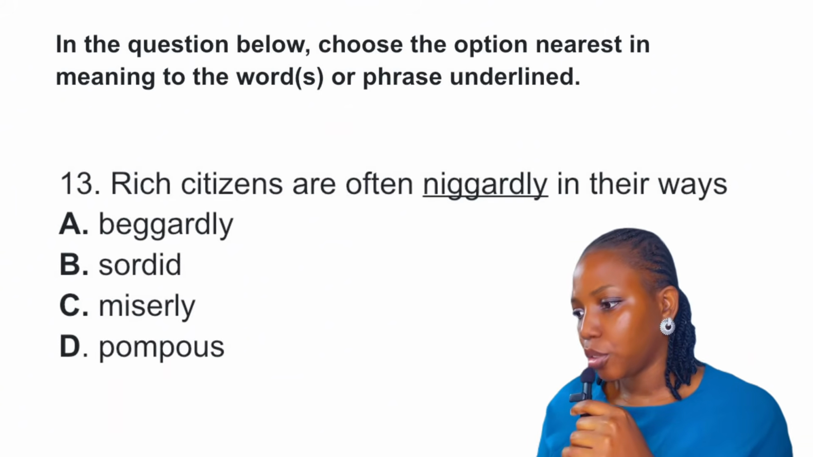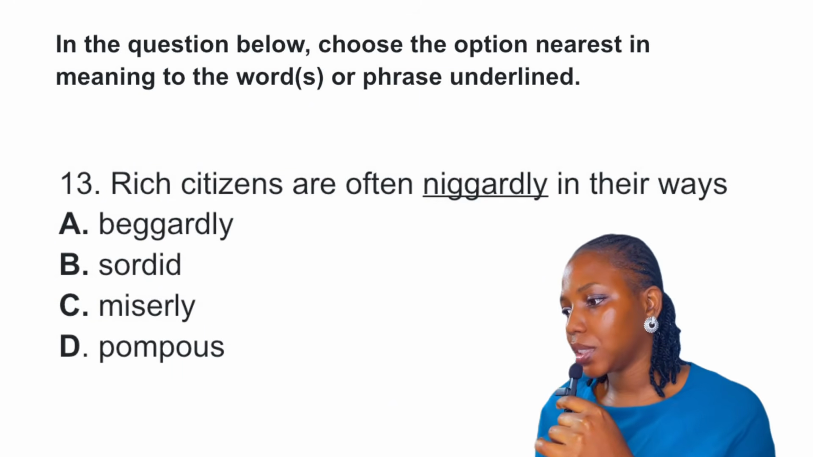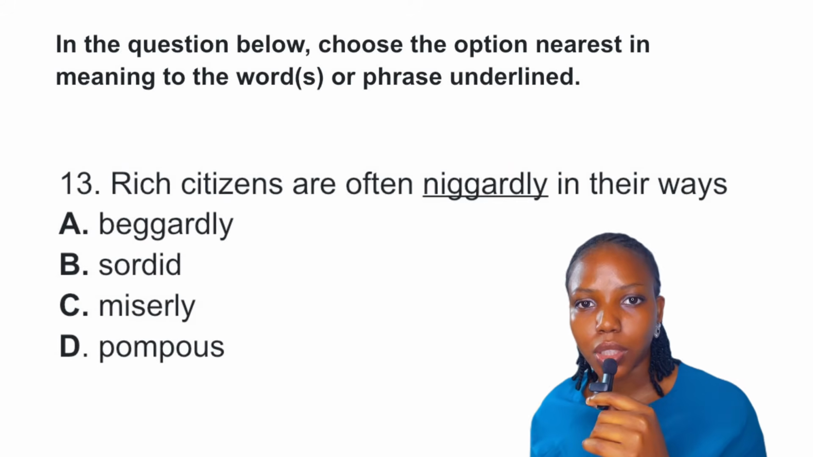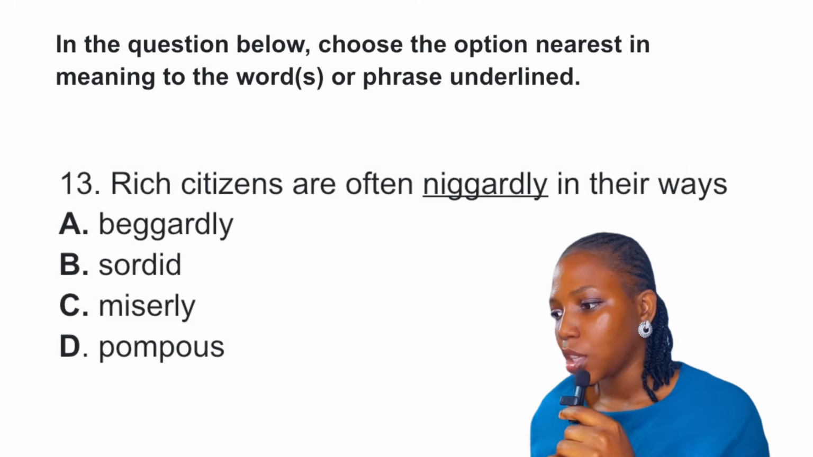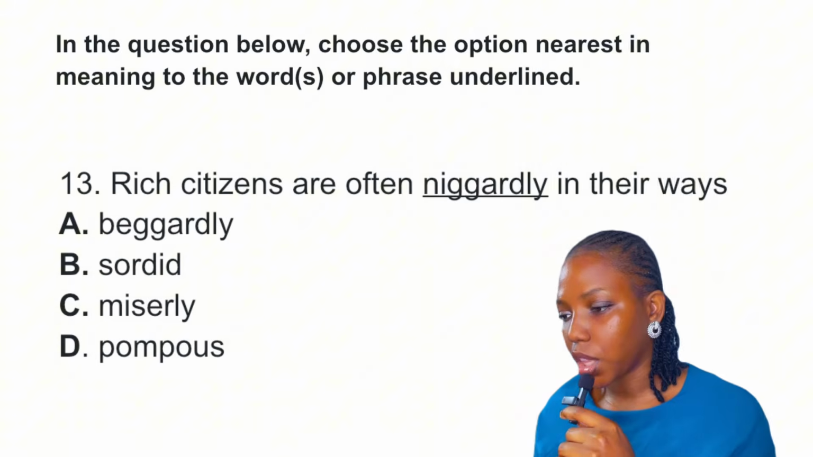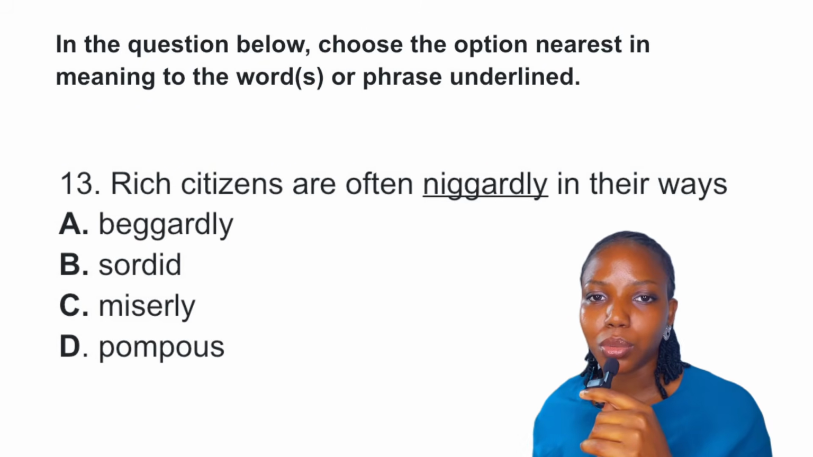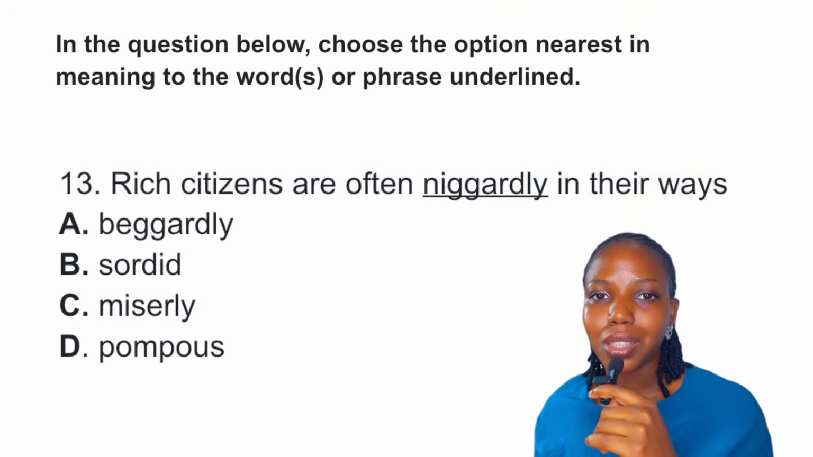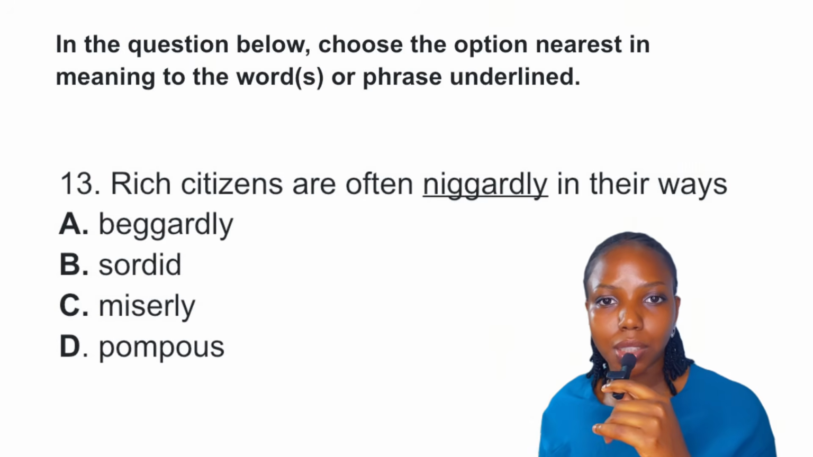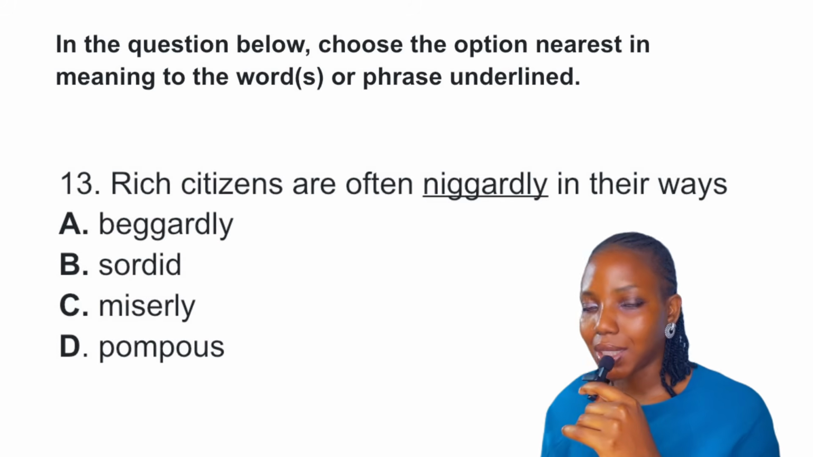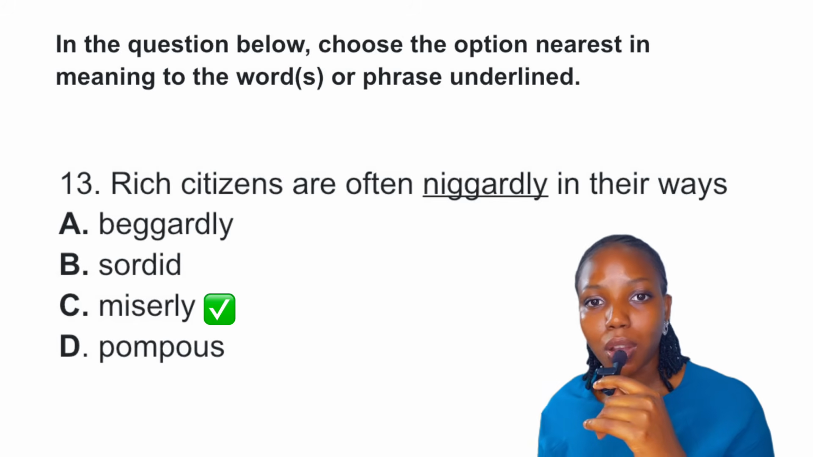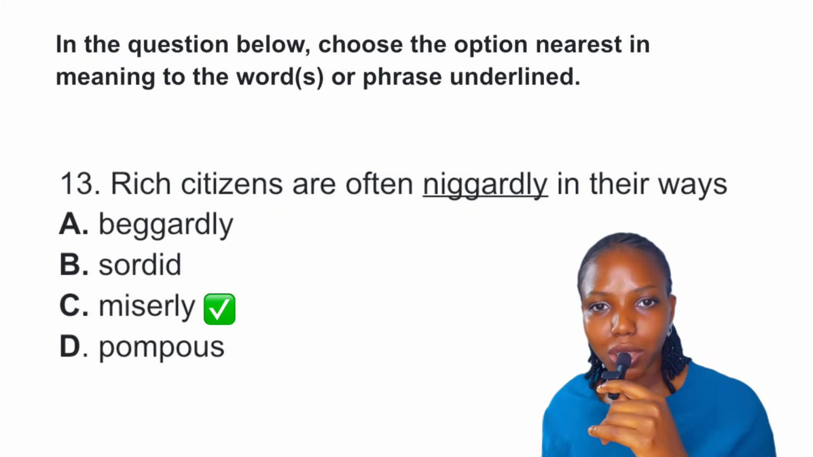Question 13. Rich citizens are often niggardly in their ways. Now, niggardly means lack of generosity, unwilling to spend. So, when we say beggarly, we think of poor, extremely poor. When we think of sordid, it does not have anything to do with generosity, actually. It means immorality, dishonesty, or unethical. Now, when we say miserly, miserly is from the word miser and it means lack of generosity, to avoid spending, even when you can afford it, right?